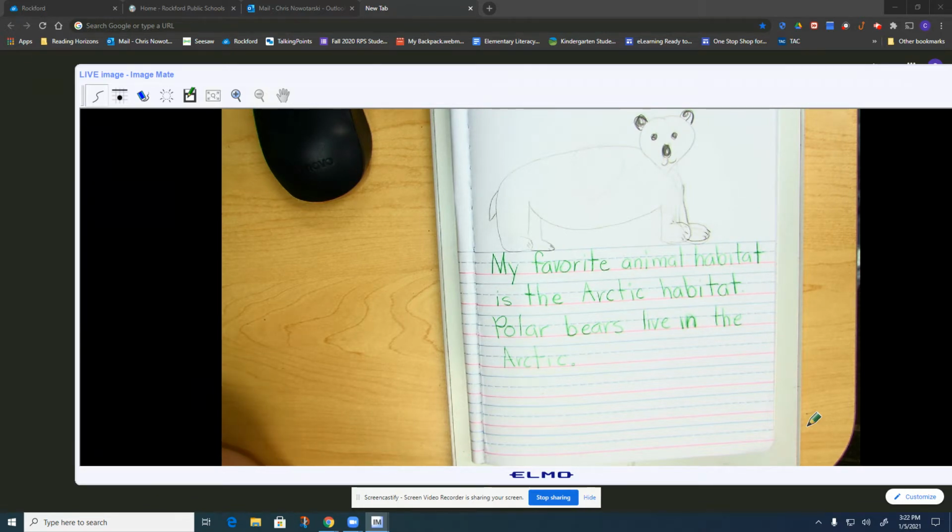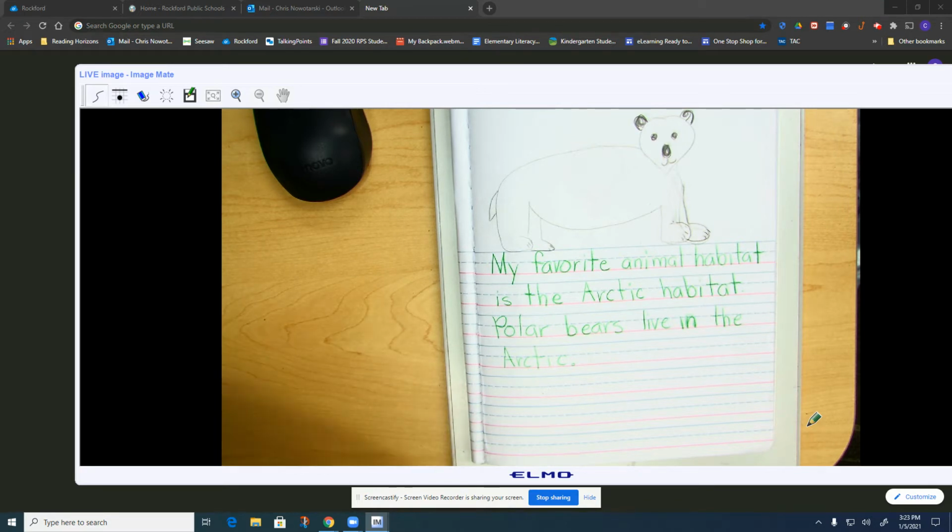We met earlier today, and I introduced our unit, animal habitats, and we talked about what a habitat is. A habitat is a place where living things naturally live and grow. Remember that habitats provide animals, plants, and people with the food, water, and shelter that we all need to live in. Some animals can only live in certain habitats because those are the places that will provide them the things that they need, such as we talked about the sloth needing to have lots of trees. They eat a lot of leaves and they climb. So they're an animal that belongs in the jungle.